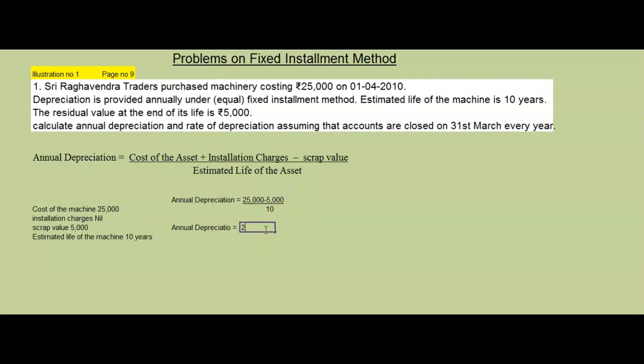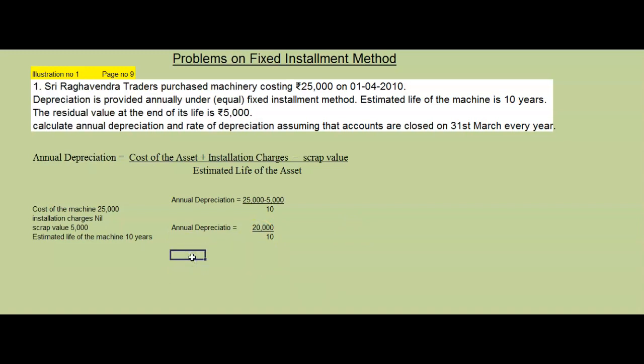How much will you get? 20,000. 20,000 divided by 10.